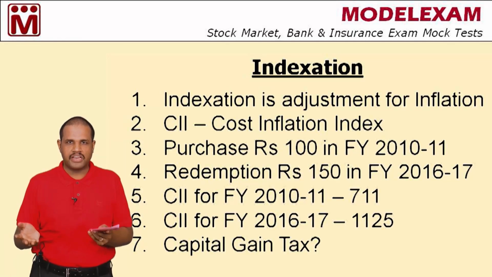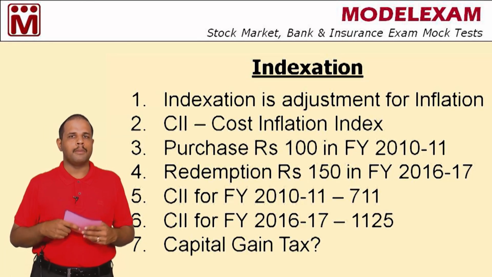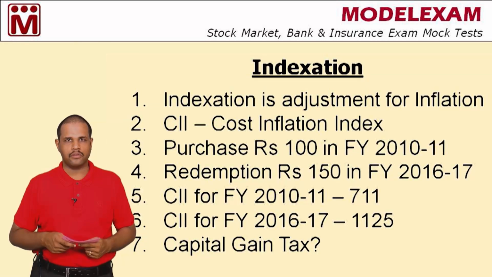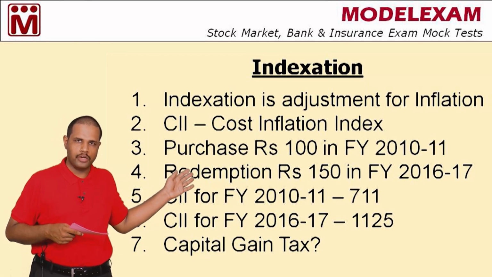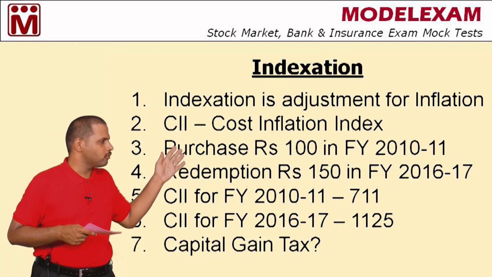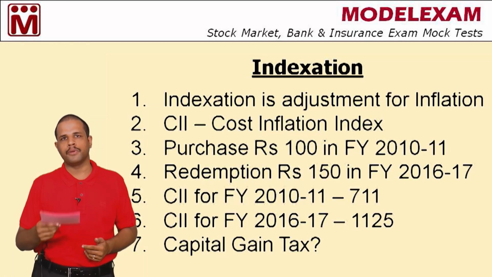So the said transaction can be classified as long term in nature because the period under consideration is more than 3 years. We have around 6 years in the given example, and you have bought units for rupees 100 and redeemed units worth rupees 150. So there is a total profit of 50 rupees.